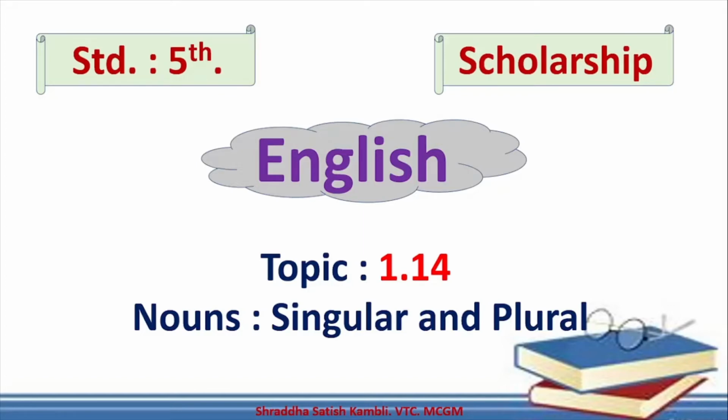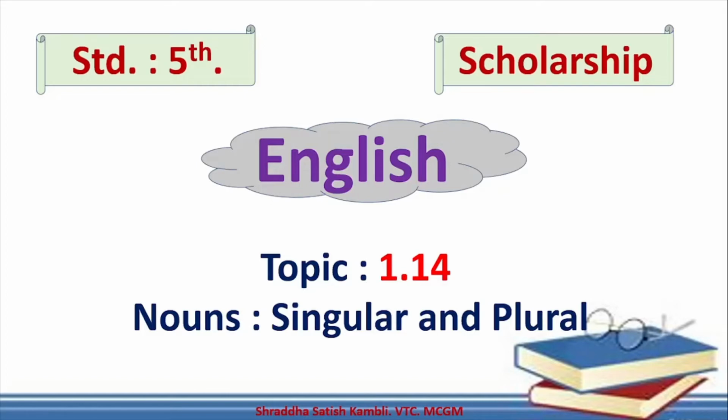Now when we look at things around us, we see that there are so many things which we can number. For example, when your mother gives you 2 apples sometimes, you can say that I have 1 apple and 2 apples I'm going to give my sister. So there is a concept in English where you can give numbers to things. That is the concept of singular and plural.